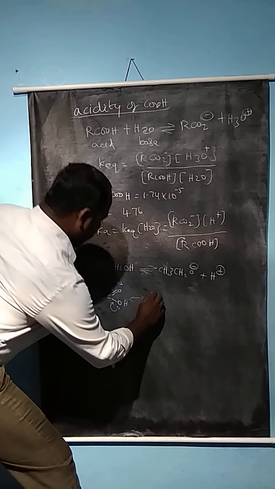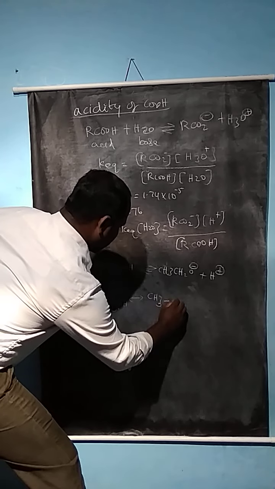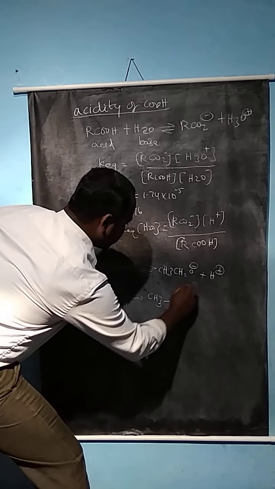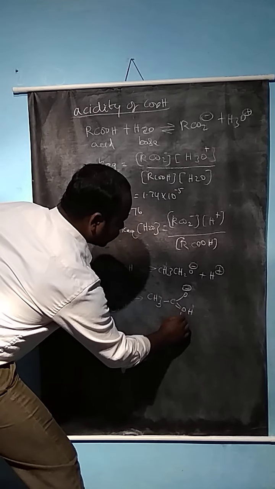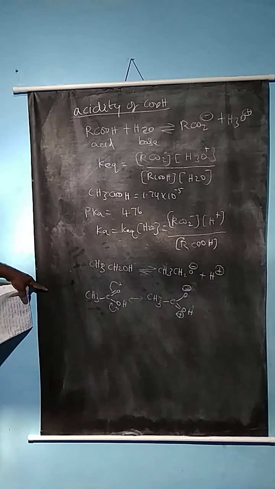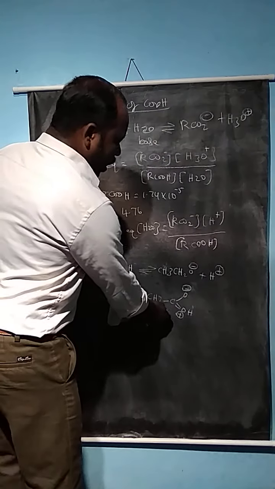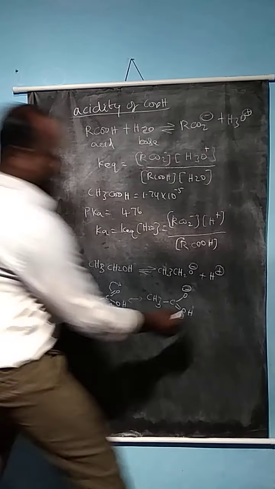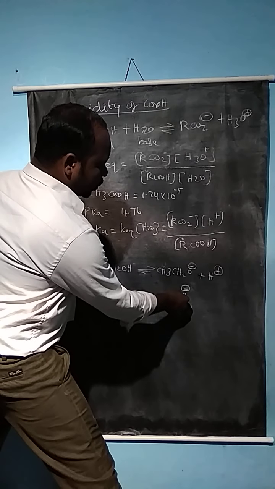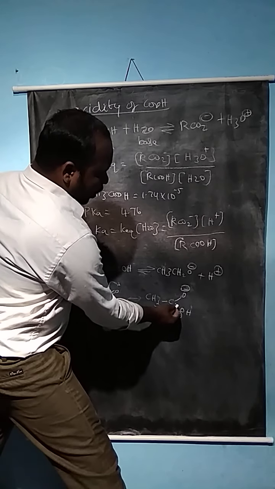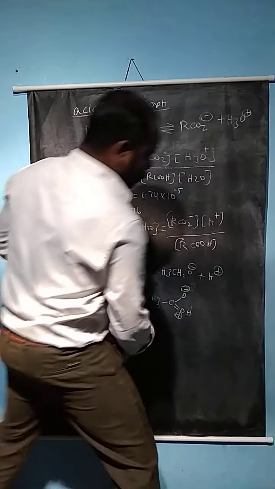Now this equation can be written as CH3C with O minus, the double bond O, and H plus. So two canonical structures can be assigned for acetic acid, because when the lone pair shifts to the oxygen atom, the hydrogen can shift as a proton and the carboxylate anion is formed.